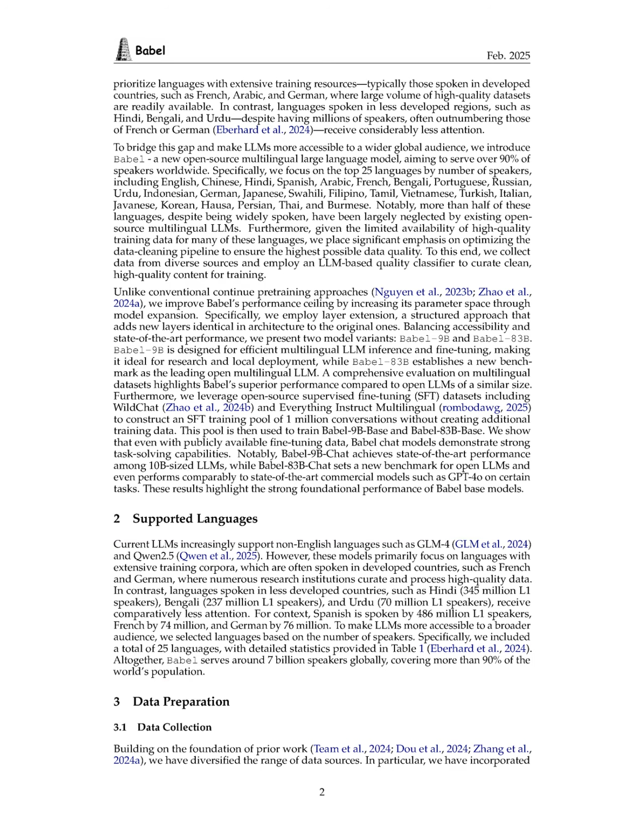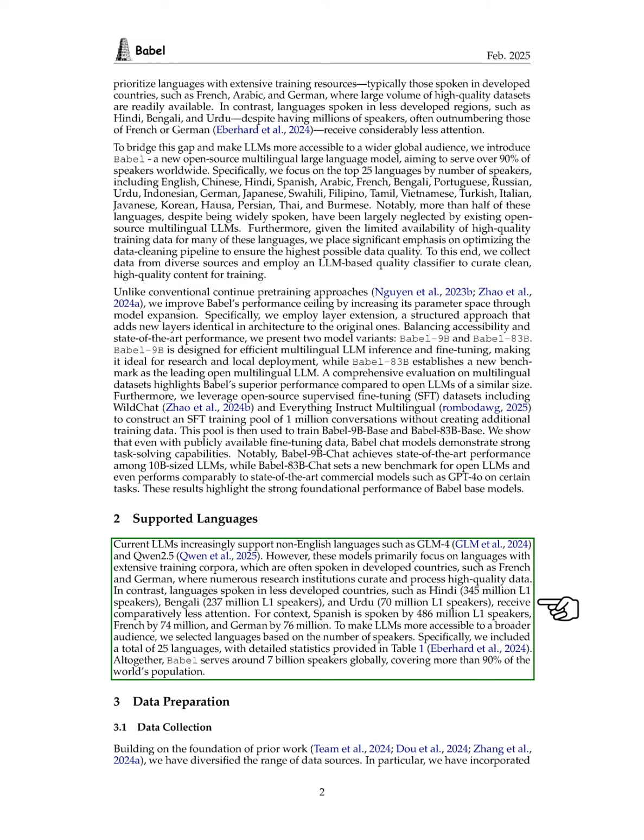Section Summary. In this section, we highlight the introduction of Babel, an open-source multilingual large language model designed to support over 90% of the world's population by focusing on the top 25 languages, many of which are often neglected in existing models. We emphasize our efforts in optimizing data quality through a diverse collection process and innovative model expansion techniques, resulting in Babel 9b and Babel 83b, which demonstrate superior performance compared to similar-sized open LLMs.